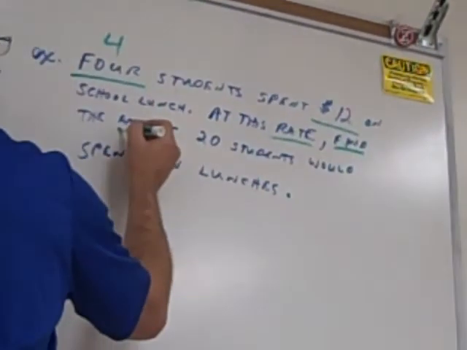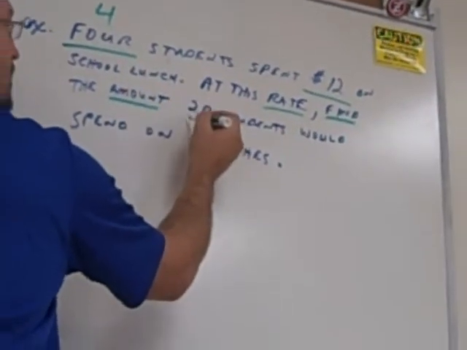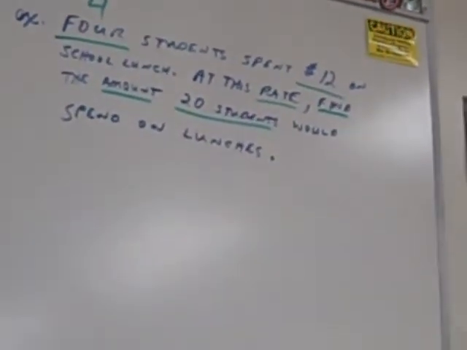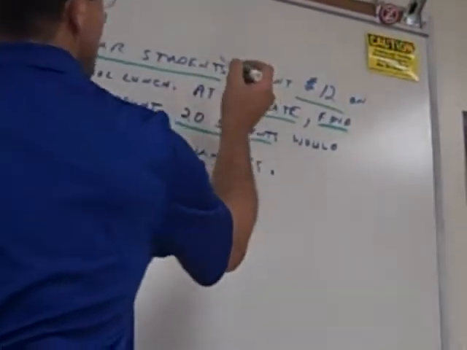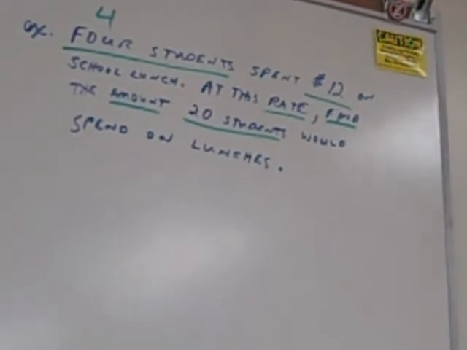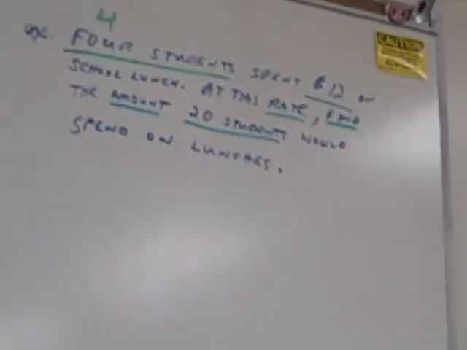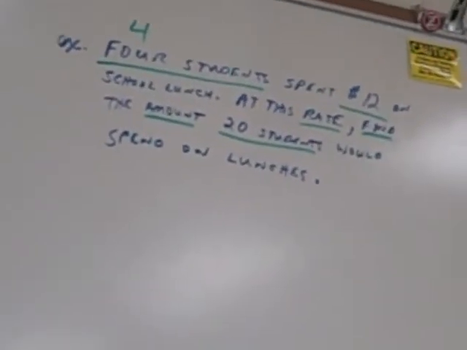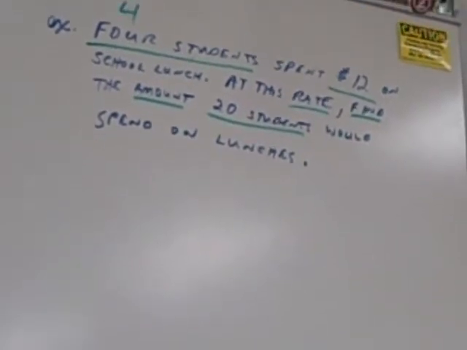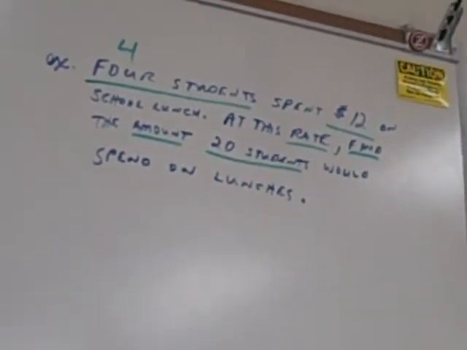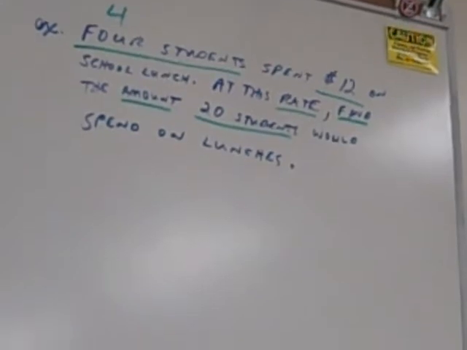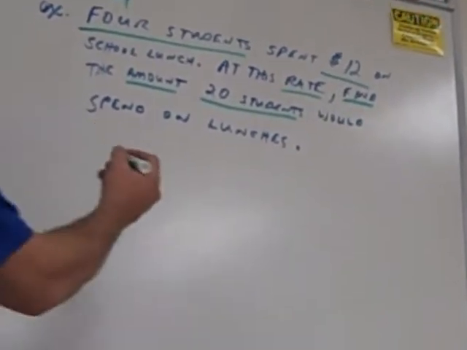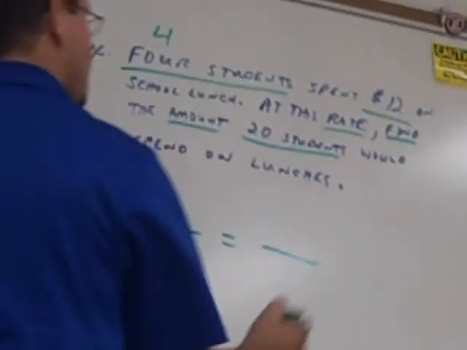Find amount. 20 students. Now, that was 4 students there. Do you see 3 pieces of information and it's asking for a 4th piece? And the word rate, which hung real close to ratios, right? So I'm thinking I'm going to have one of these. What do you think?